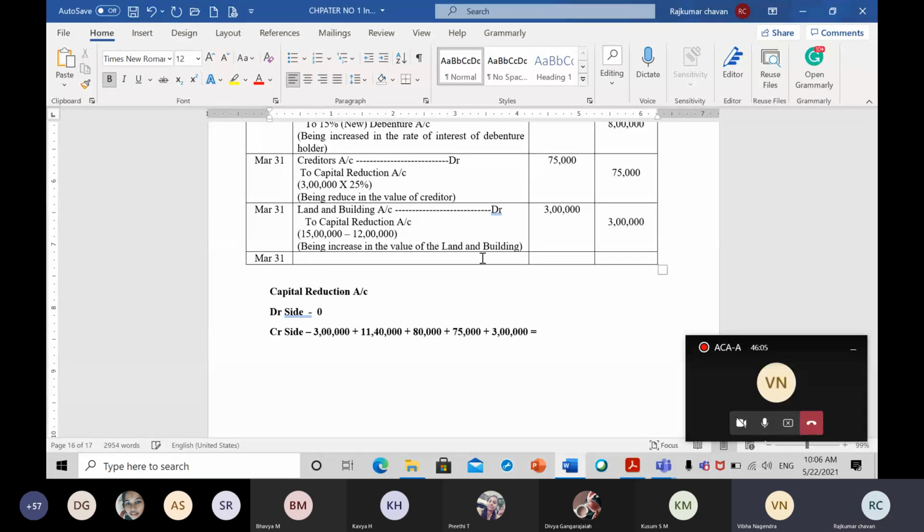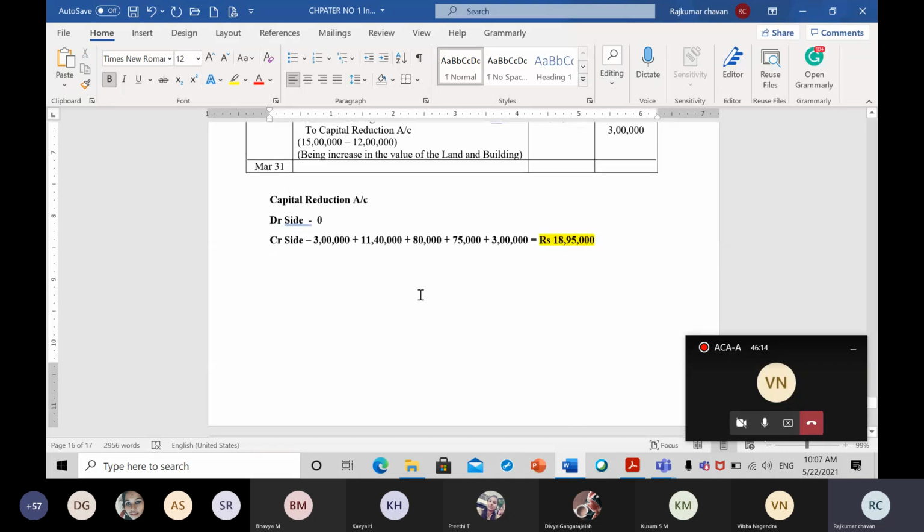So if you take the total, 18 lakh 95,000 is the total of my credit side. Okay, fine, perfect. So this much is the amount which is available in my capital reduction account.